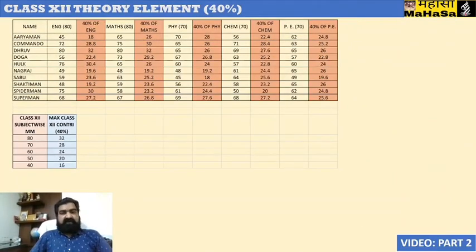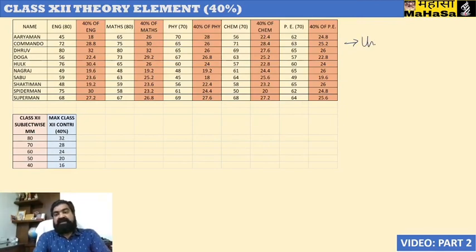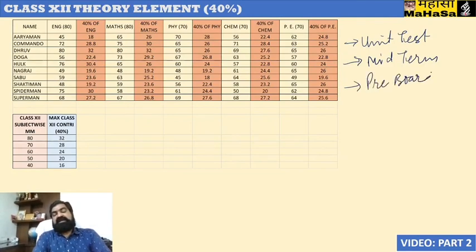Now we will see how the 40% of the theory element of class 12 shall be calculated. Here we have to see that CBSE says this performance can come from unit test examinations, or midterm examinations, or pre-board examinations held for the students by the school, whether conducted in online or offline mode.